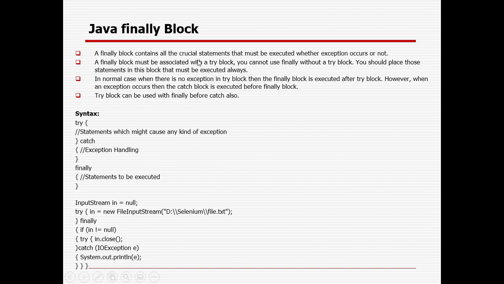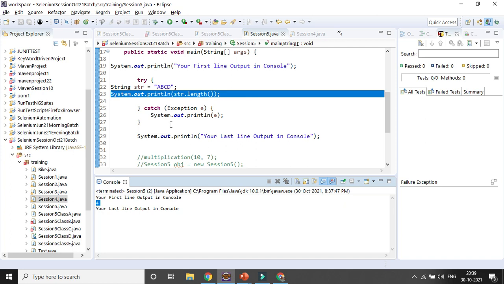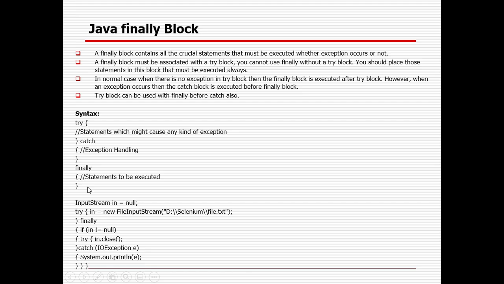The finally block contains all the crucial statements that must be executed whether an exception occurs or not. A finally block must be associated with a try block. You cannot use a finally block without a try block. In normal cases, whenever there is no exception in the try block, the finally block is executed after the try block. However, when an exception occurs, the catch block is executed before the finally block. So let's associate some finally block. After the catch is handled, I can use the finally block.